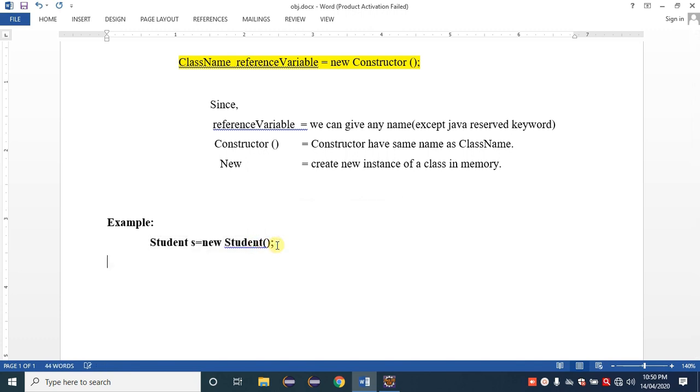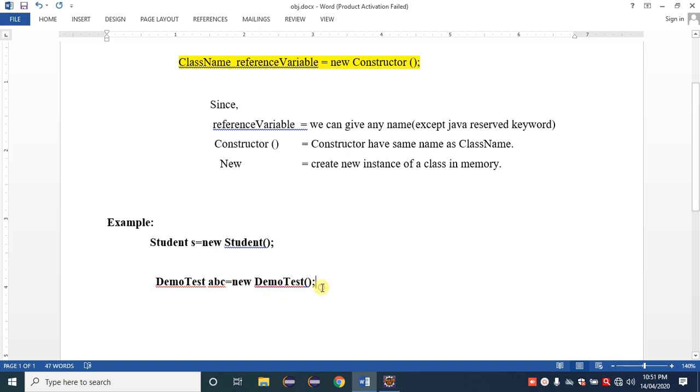We can observe another example here, having class name DemoTest. DemoTest is a class name. We can give any reference name for that. Here we are using, suppose, abc is equal to new DemoTest. So here we have created an object for DemoTest, and that reference is abc.